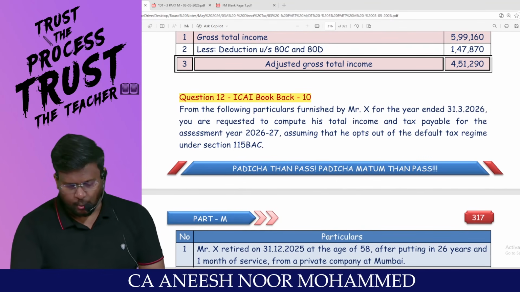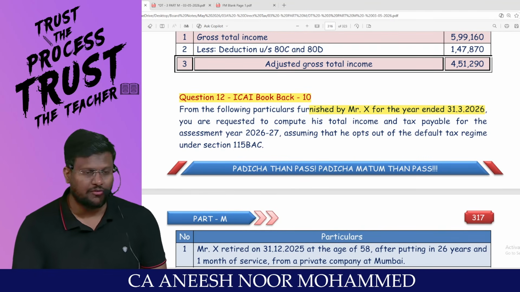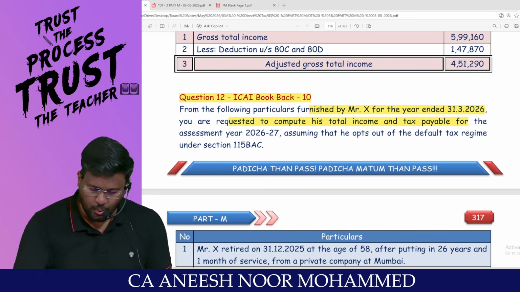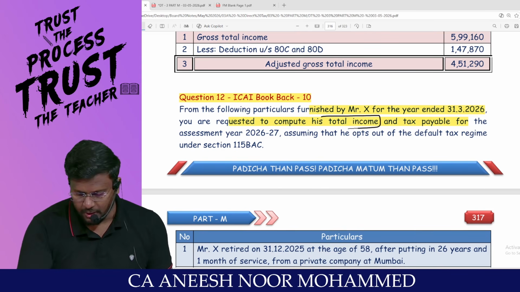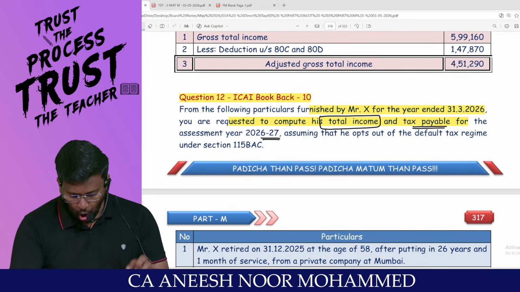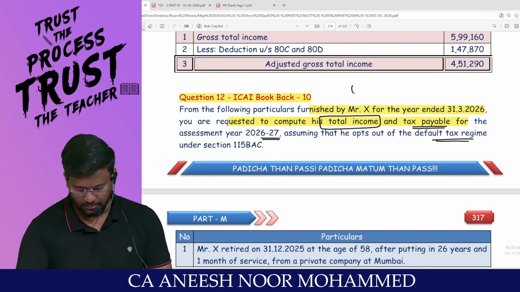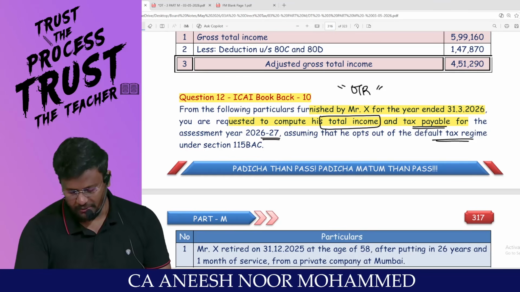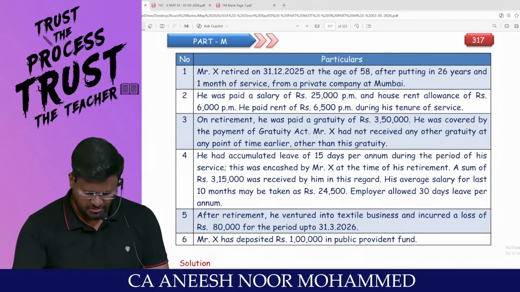From the following particulars furnished by Mr. X for the year ended 31st March 2026, you are requested to compute the total income. Okay, fine, we will compute the total income and tax payable for the assessment year 26-27, assuming that he opts out of the default tax regime. That means going through the optional tax regime. Only this much is there.